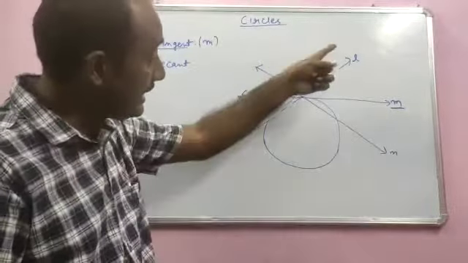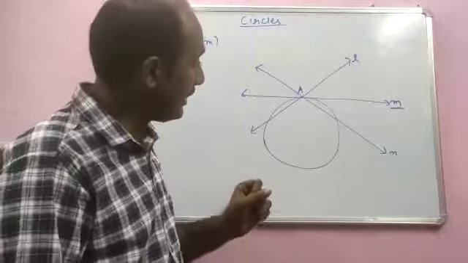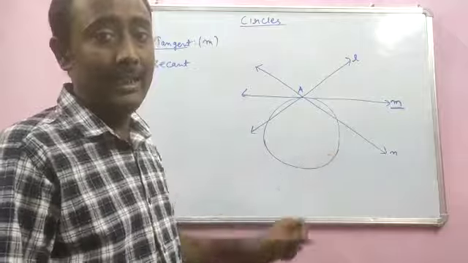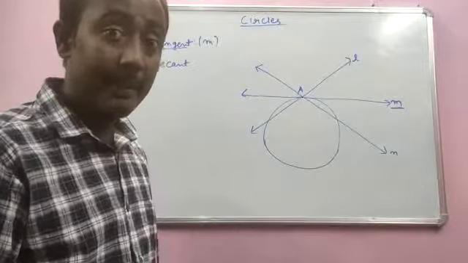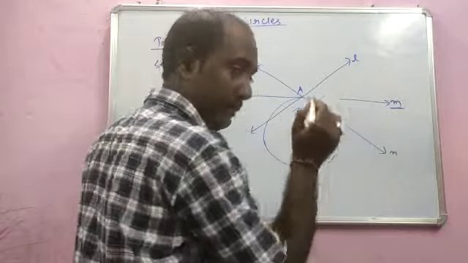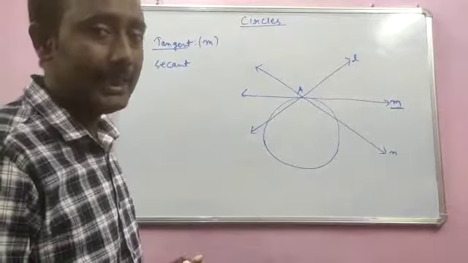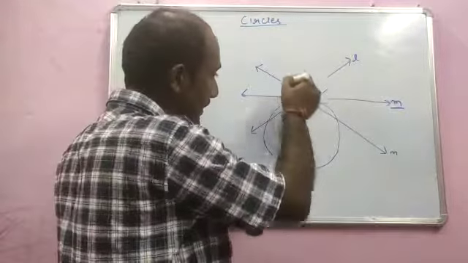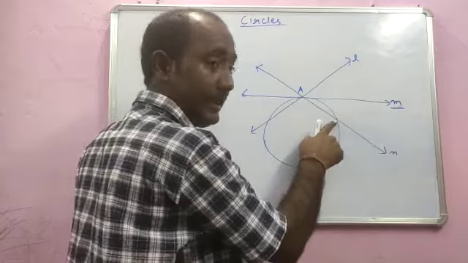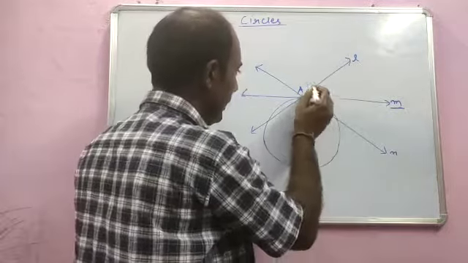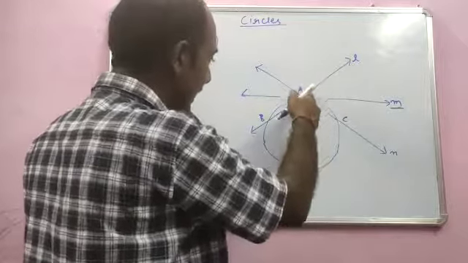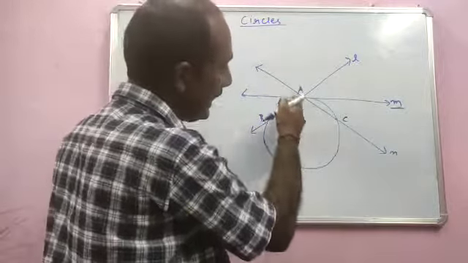Now what about these lines L and N? You will find that these two lines, line L and line N, are also intersecting the circle, but they are intersecting this circle at exactly two points, here and here. It is also passing through A, but it is intersecting the circle at another point as well. For line L I name it as B and for N I name it as C. So L is intersecting at A and B, and N is intersecting at A and C.